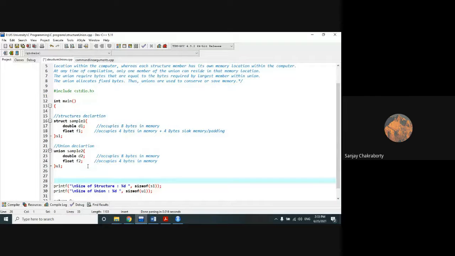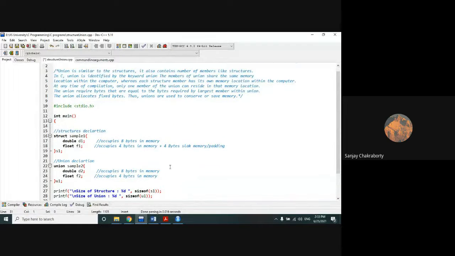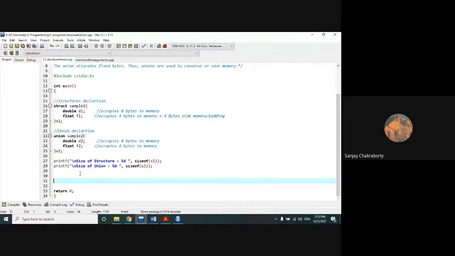Suppose you want to access the union. I'm not talking about the structure. All the other things of the union are equivalent to the structure. If you want to access the value of the union, suppose U1.D2, the value is double, 17.88, and then again I'm just using a compile time declaration, F2 is 5.78.